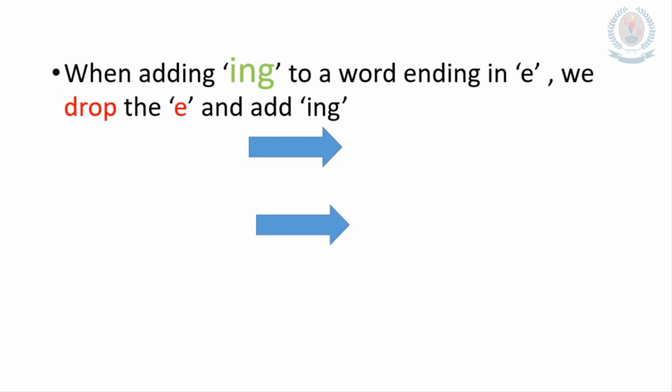And also, there is another thing to remember. What's that? When adding ing to a word ending in E, we drop the E and add ing. We can't use ing with the last E letter. When you are adding ing, you should drop the letter E and add ing. Look at the examples. Judge. After adding ing to the word judge, it is judging.